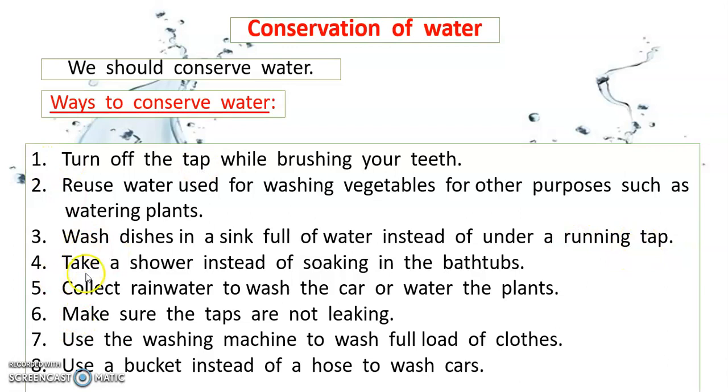Number 4, take a shower instead of soaking in the bathtub. Number 5, collect rainwater to wash the car or water the plants. Number 6, make sure the taps are not leaking. Number 7, use the washing machine to wash a full load of clothes. Number 8, use a bucket instead of a hose to wash cars.